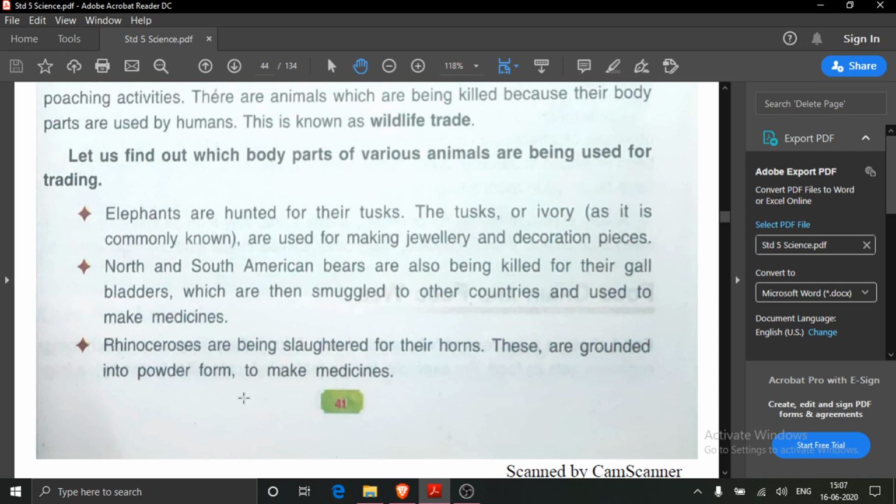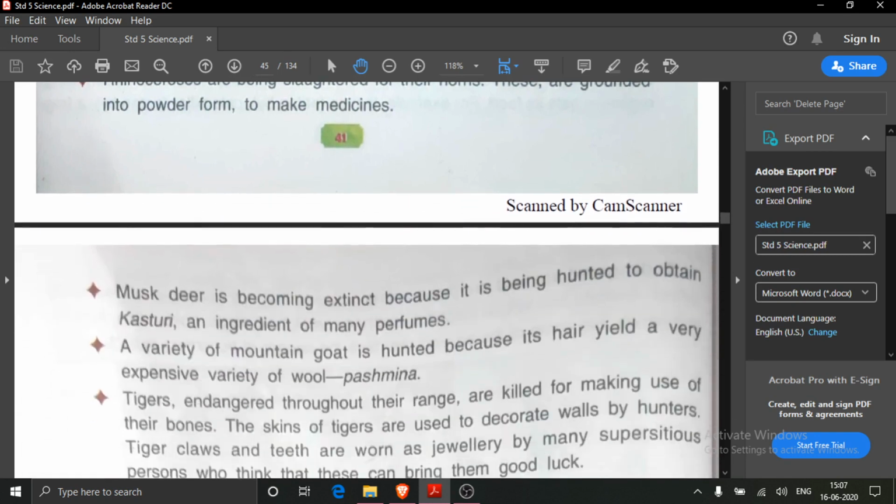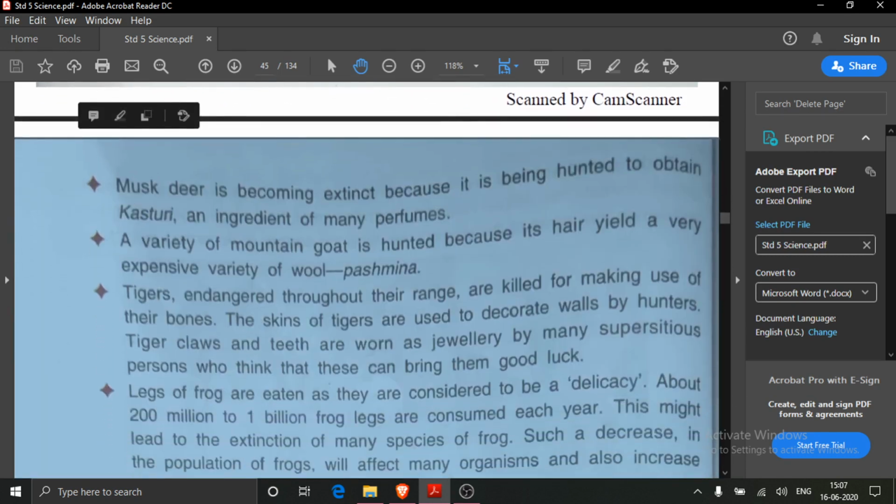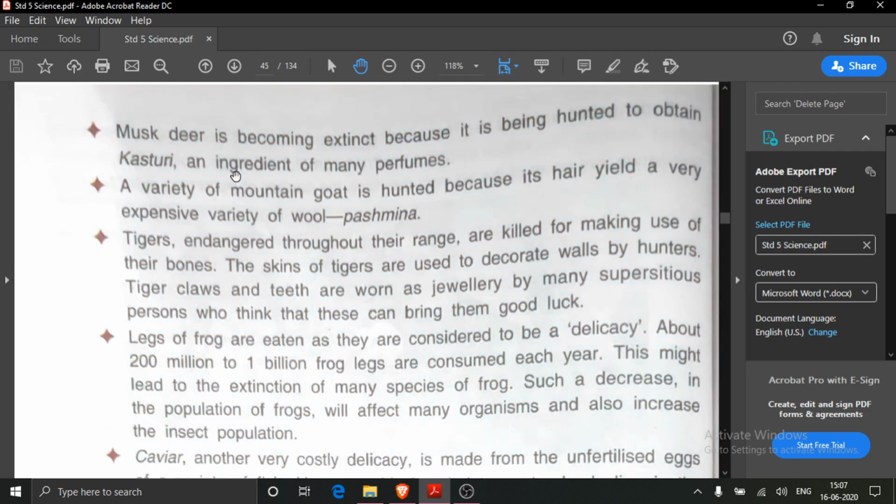Then rhinoceroses are being slaughtered for their horns. They are ground into powder form to make medicines. Then musk deer. Musk deer is becoming extinct. Why is it being hunted? It is being hunted to obtain kasturi. And kasturi is used in what? To make perfume. Then a variety of mountain goat is also hunted because its hair yields a very expensive variety of wool.